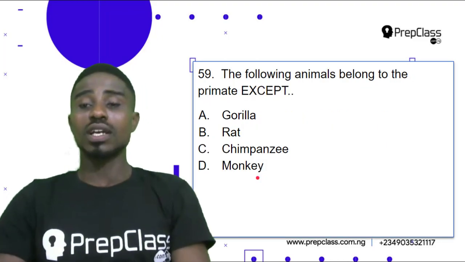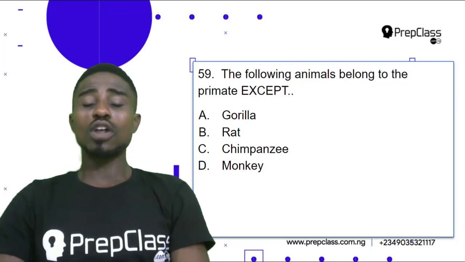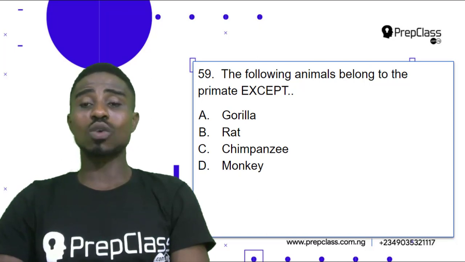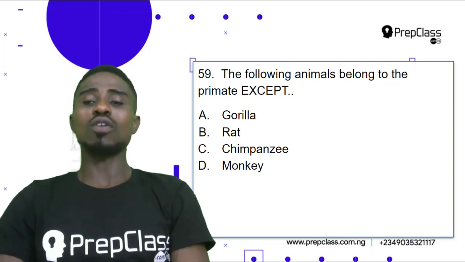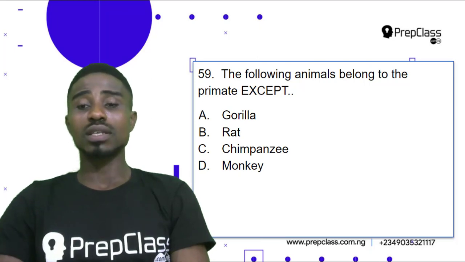Question 59. The following animals belong to primates except A, gorilla, B, rat, C, chimpanzee, D, monkey. For us to carefully select the correct answer, we need to have an understanding of what the question is, then we can analyze the options and pick out our correct answer. Now, the following animals belong to the primates. What are primates?